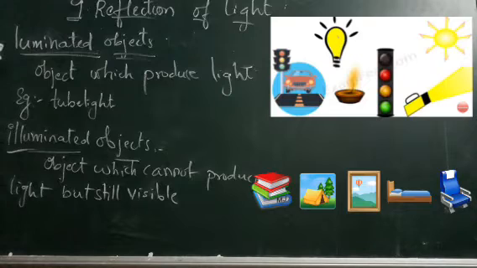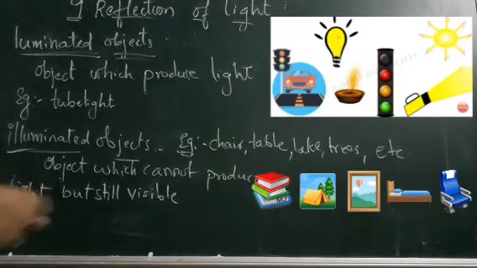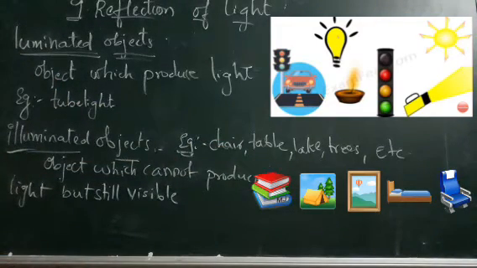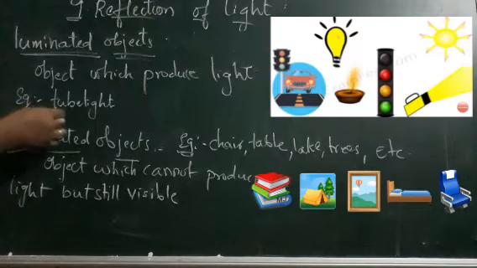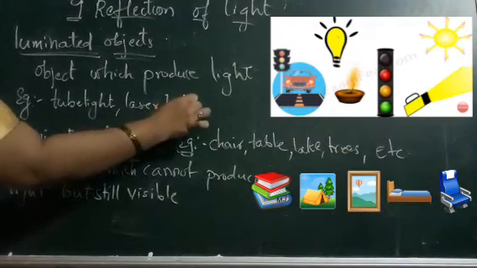For example, we can take chair, chalk, the board we are writing on, trees, lakes, any object which is not producing light comes under non-luminous objects. I hope it is understandable what is the difference between luminous and non-luminous objects, isn't it?